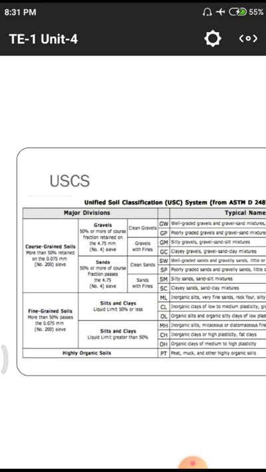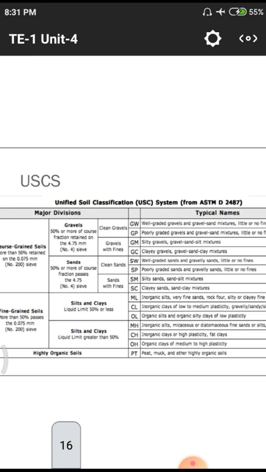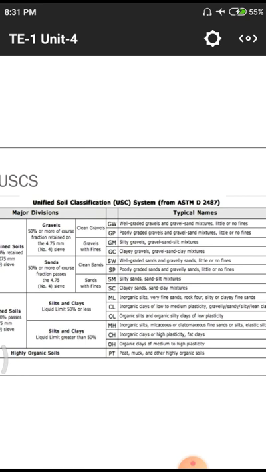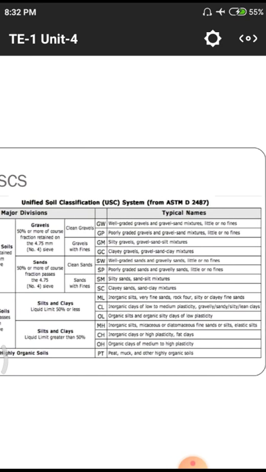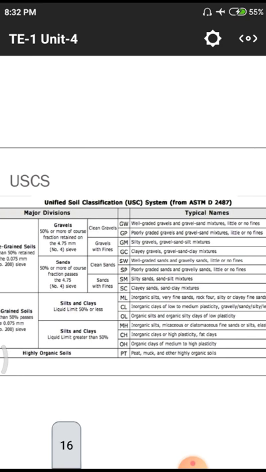First thing we have is ML. That means inorganic silts with very fine sands, rock flour, silty or clayey fine sands. Second one is CL. That means inorganic clays of low to medium plasticity. Next one OL. That means organic matters.